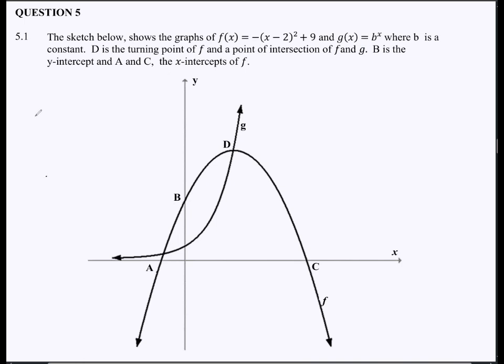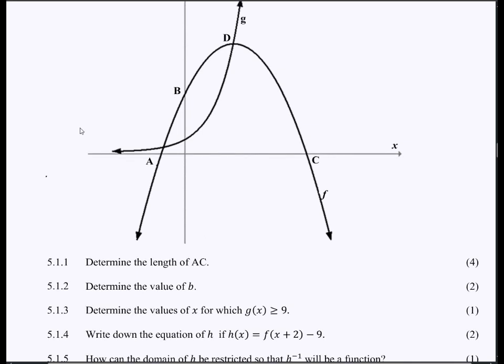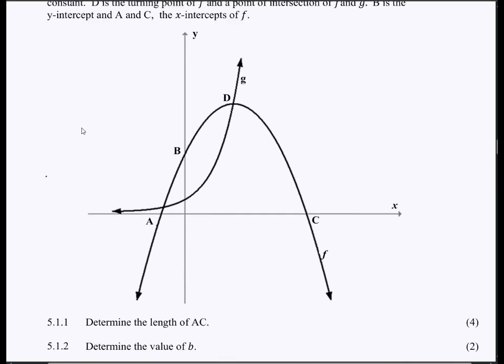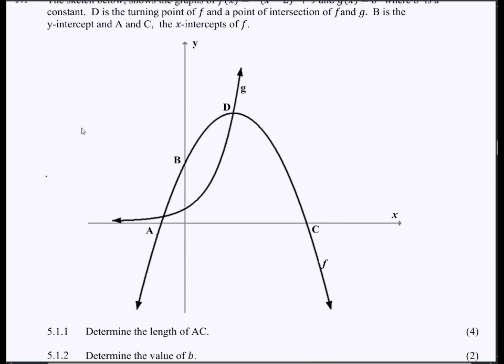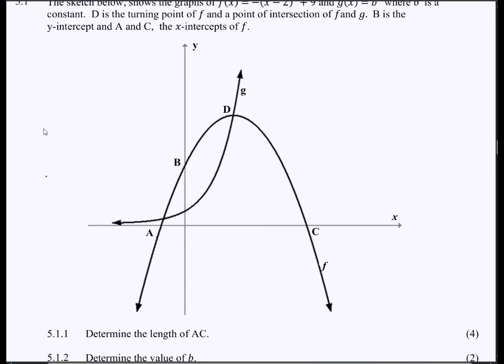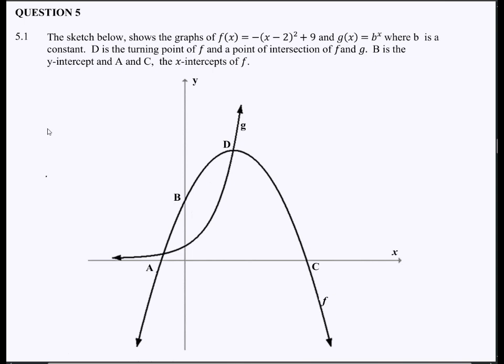Then let's now check. Determine the length of AC. Now, obviously, to determine the length of AC, we would have to know the coordinates of A and C, right? So how will we get the coordinates of A and C? From up here, we can see that we have the equation, right? That one, right? So we want to determine AC, the length of AC.